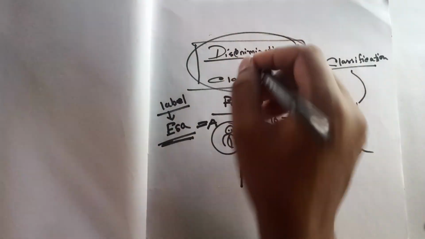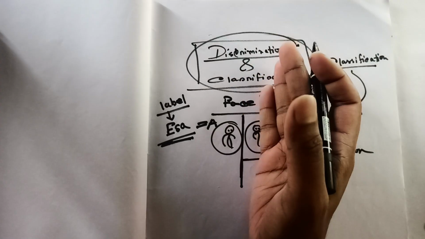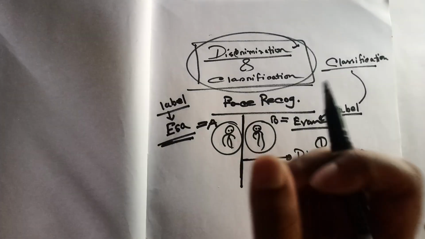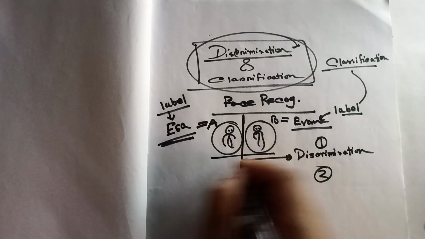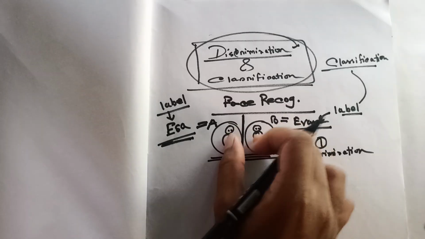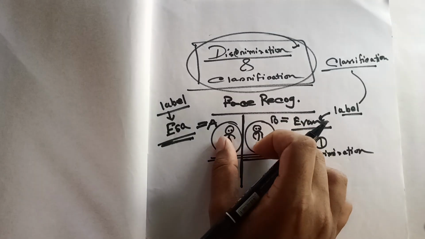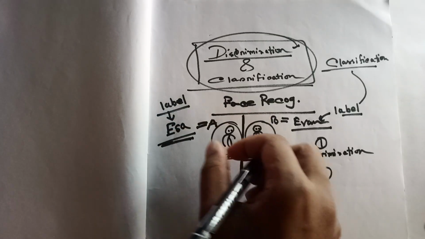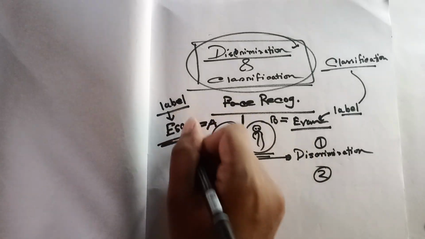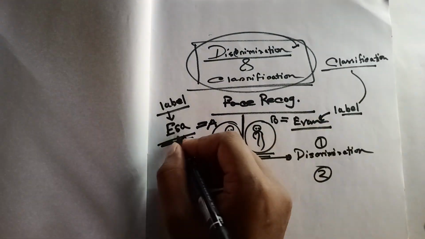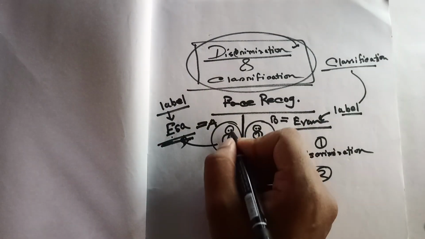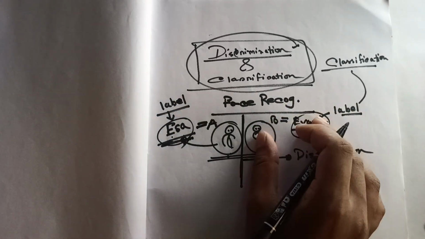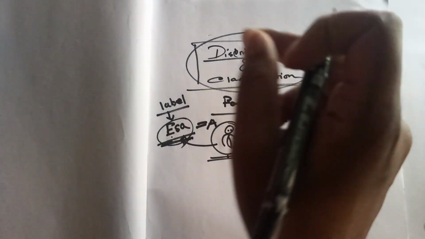Together, what are discrimination and classification? Discrimination and classification are multivariate techniques concerned with separating distinct sets of objects. You can consider this a set of objects, and these two are the items in these objects, and allocating these objects to predefined groups or predefined labels. Consider these two are the labels predefined already. You have to put each of them into one of the classes. This is one class, this is another class. So this is what discrimination and classification are.